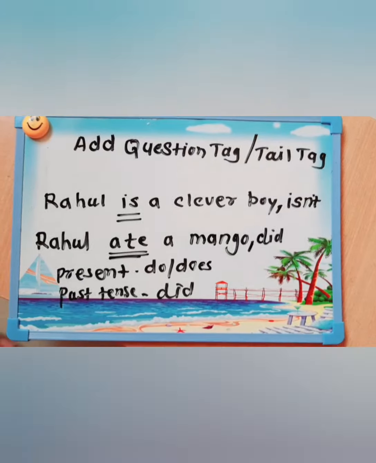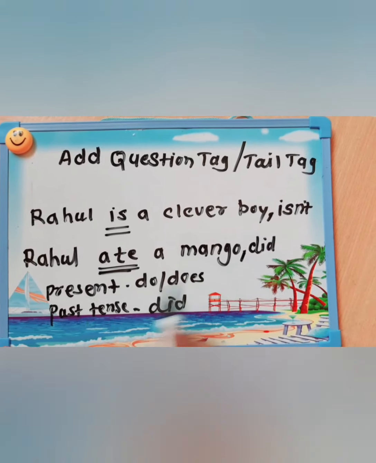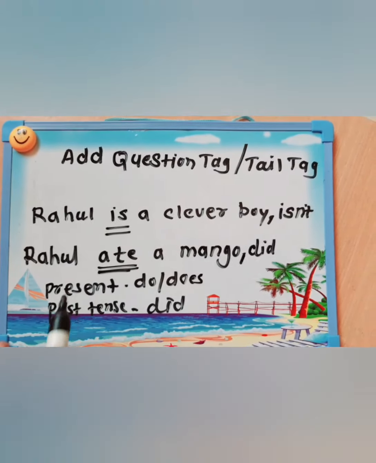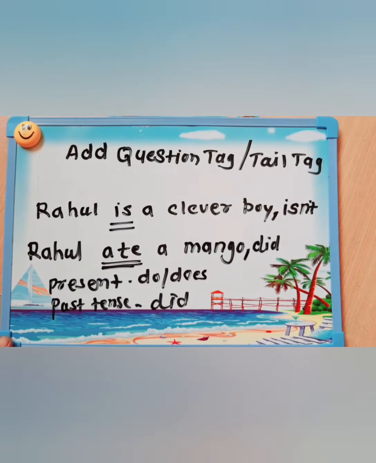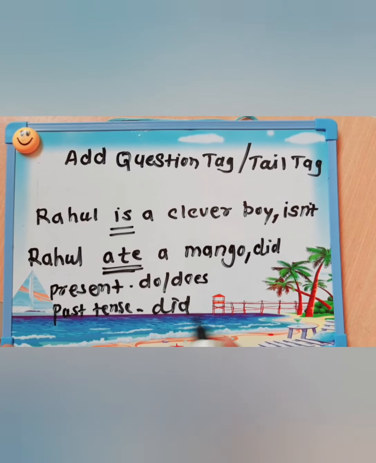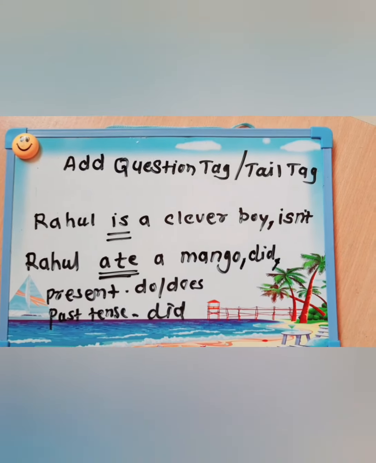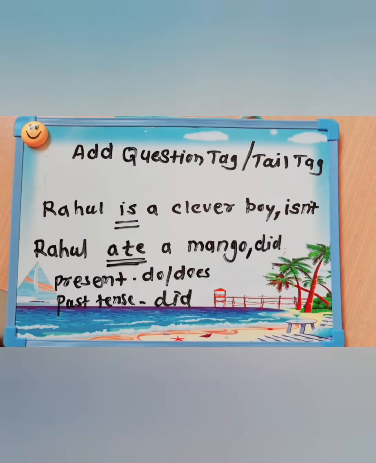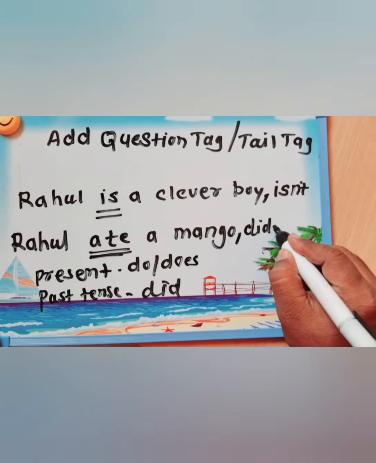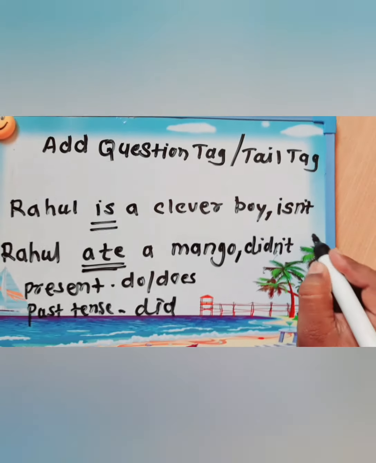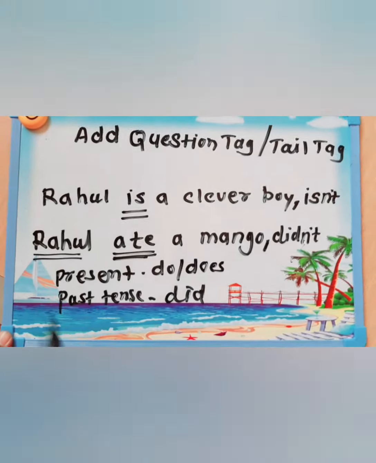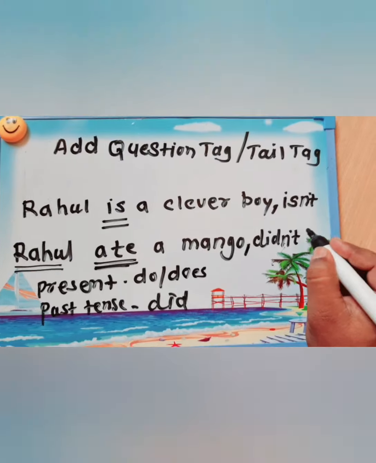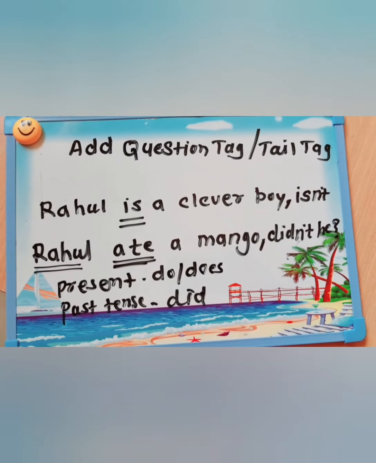Then in the second sentence, Rahul ate a mango, there is no helping verb. The main verb is ate. It indicates the second form, so it denotes past tense. Therefore, we have to take did as the helping verb. Then the sentence is affirmative, so we have to make the question tag in negative form: didn't. Then there is a name; you have to take a pronoun here instead of the name. Didn't he? At the end you have to give a question mark.